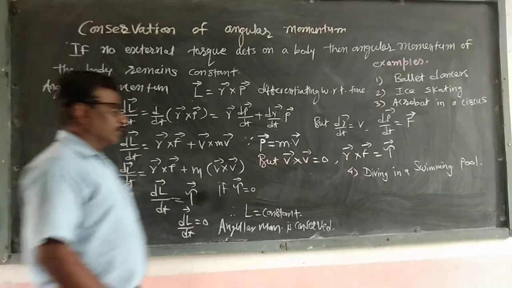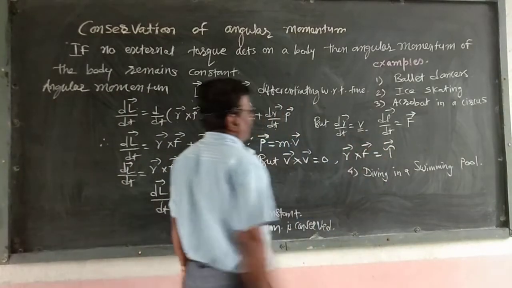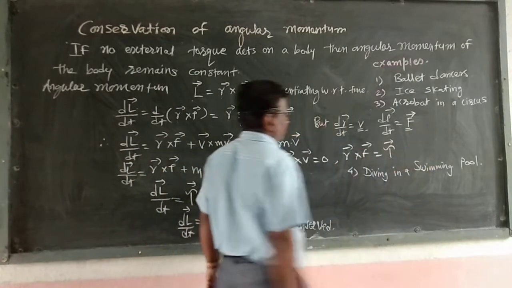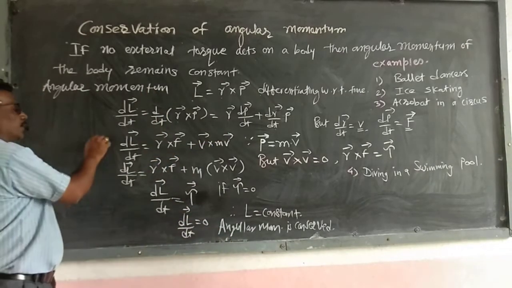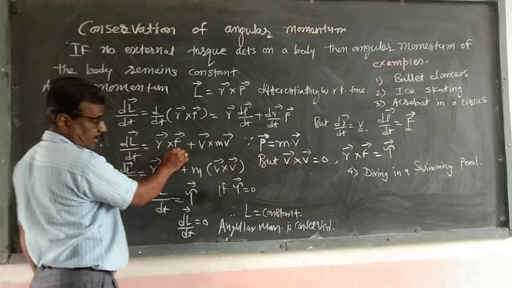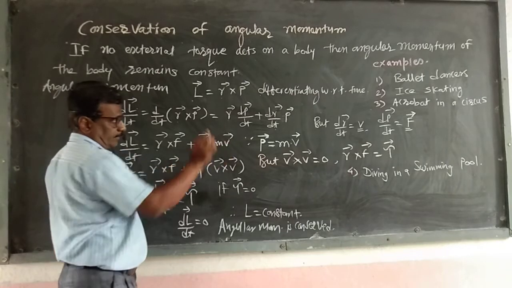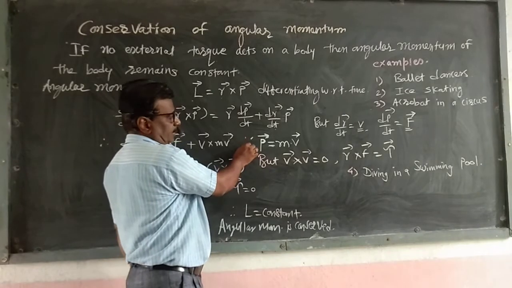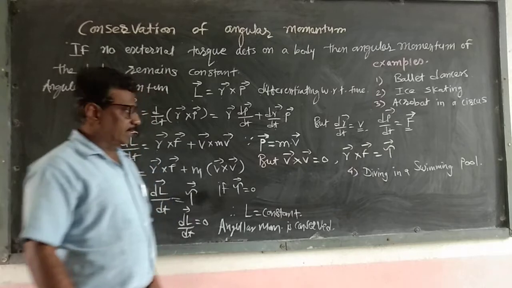But we know that dr/dt is equal to v and dp/dt is equal to force F. We substitute these values here. We get dL/dt equals vector r cross vector F plus vector v cross p. We know that linear momentum p equals mass into velocity, and velocity is a vector.